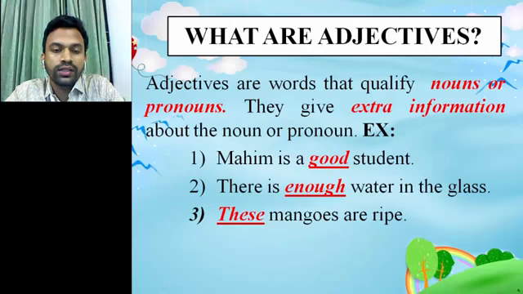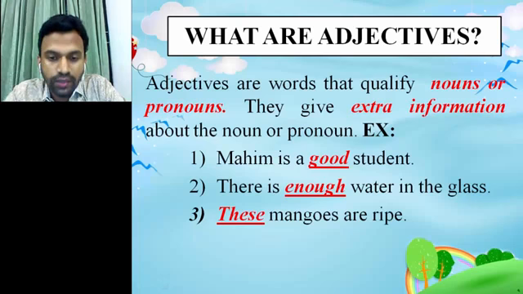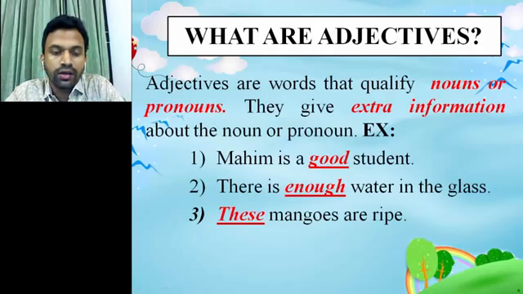Look at the examples here. The first one, Mahim is a good student. Here good is an adjective because good is qualifying the noun student, and the word good is giving extra information about the student. Number 2, there is enough water in the glass.